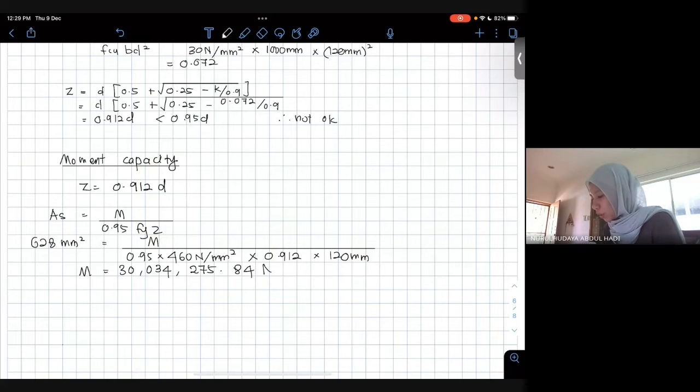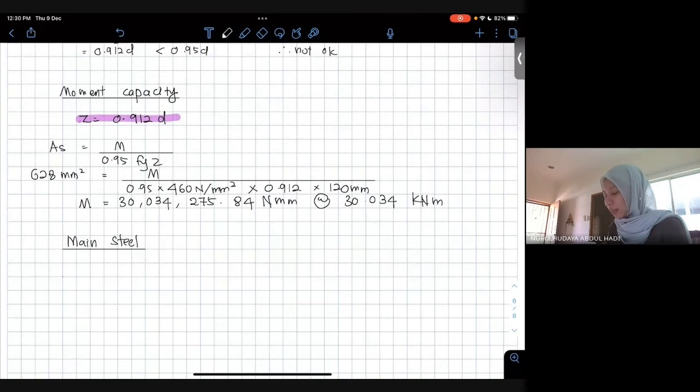30,034,275.84 Newton millimeter, which also equal to 30.034 kilonewton meter. Kita boleh skip part loading sebab loading tu masih sama. Right, the self weight masih sama. Tak ada apa yang berubah pun dekat loading tu. So skip loading, masuk pada main steel balik.